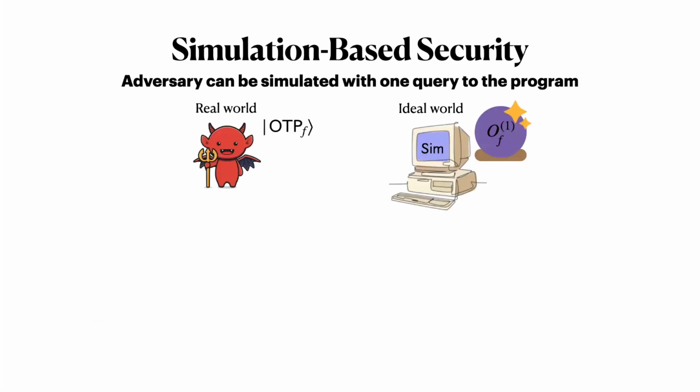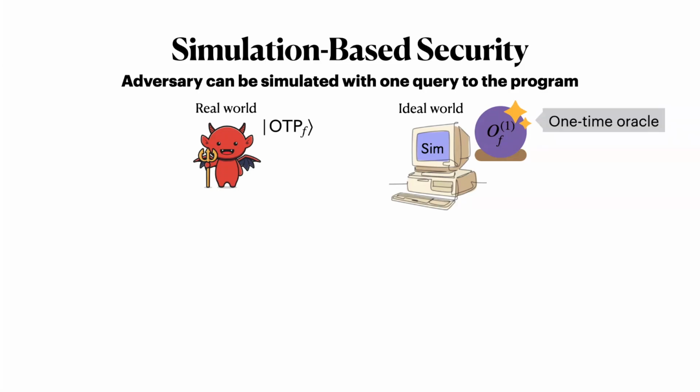So to be more precise, there is an ideal world and a real world. In the real world, we have the actual adversary with the actual one-time program, and they will try to compute some output function. In the ideal world, we have a simulator that tries to match whatever the real world adversary is computing, but the simulator has significantly restricted access to the function f.